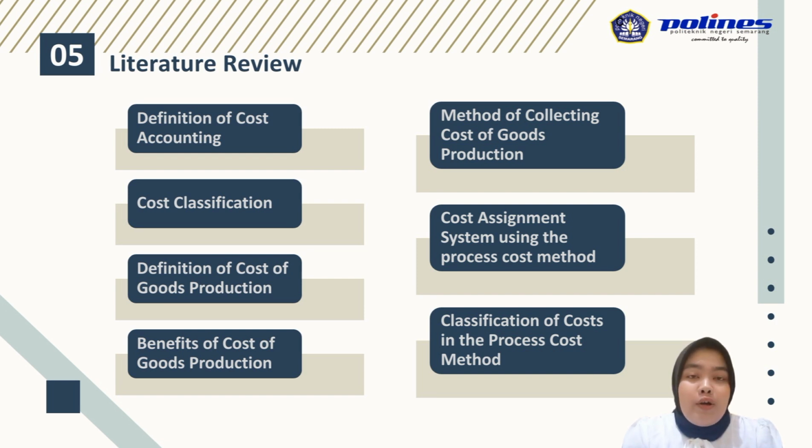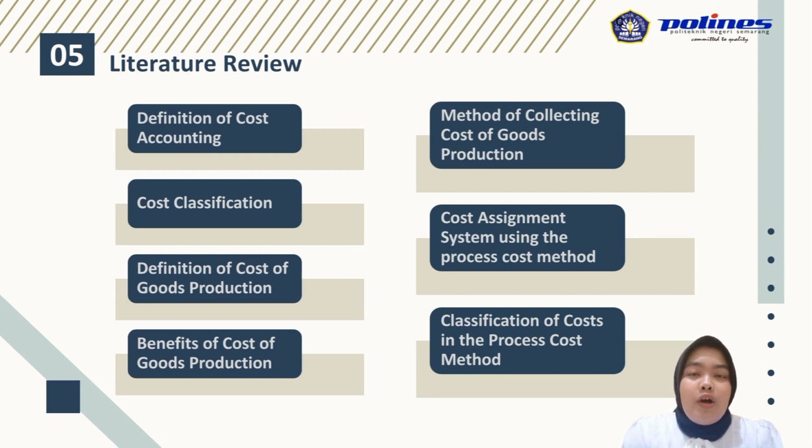According to Supriyono, there are two methods for collecting the cost of production, namely the job order cost method and the process cost method. The process cost method is a method of collecting product costs where costs are collected for each specific time unit. For example, month, quarter, semester, and year.